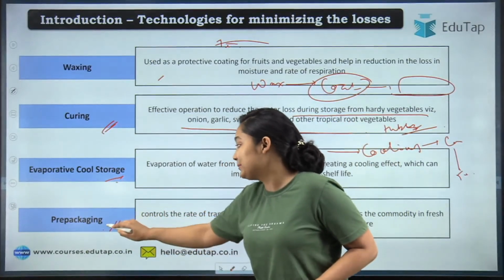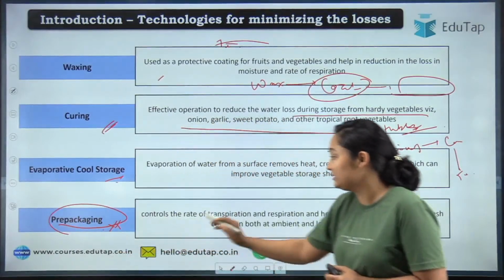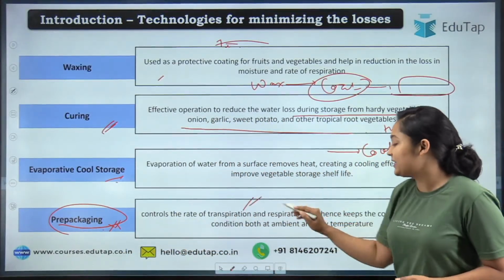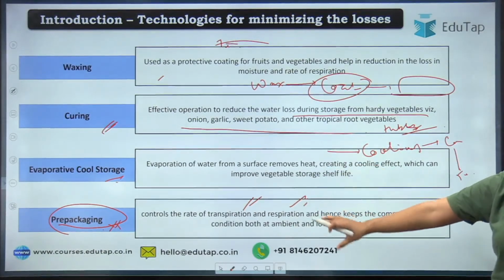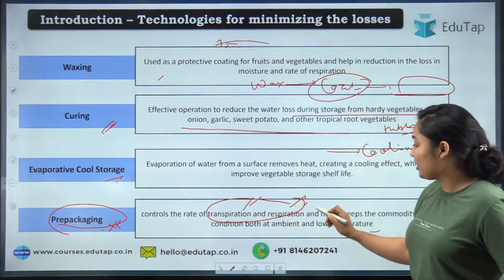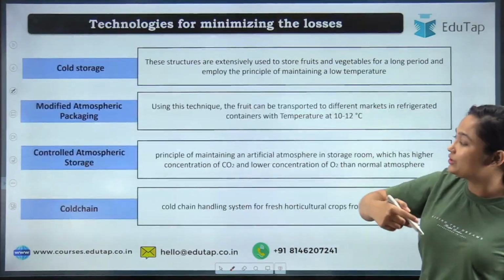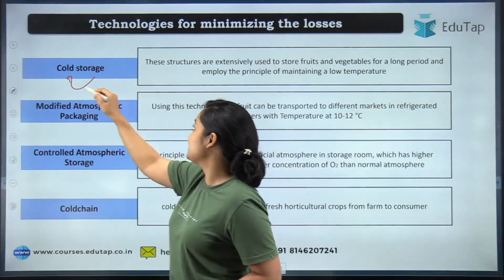Then pre-packaging, before packaging. The word itself is self-explanatory. You control the rate of transpiration and respiration before you are packing your product. If you do that, during packaging and after packaging your product quality will be better. Moving to the other terms, cold storage is there. Again, you are storing at a very low temperature, that is cold storage.